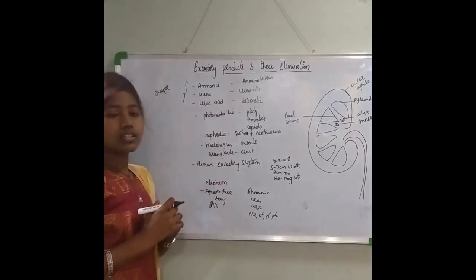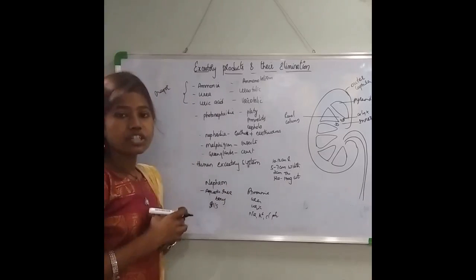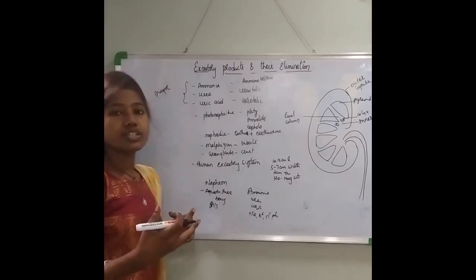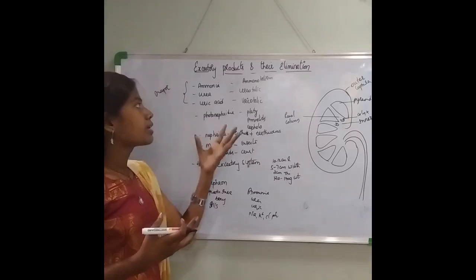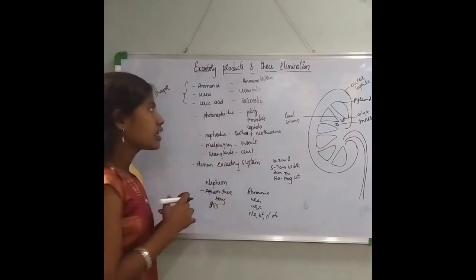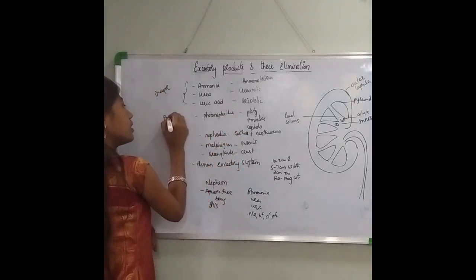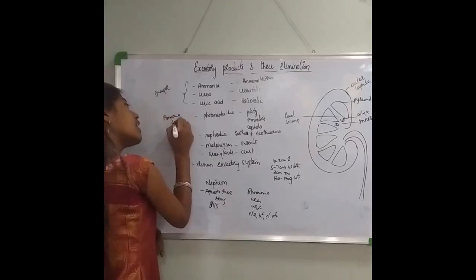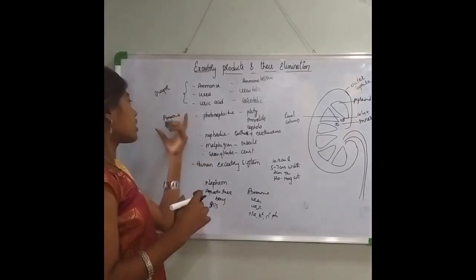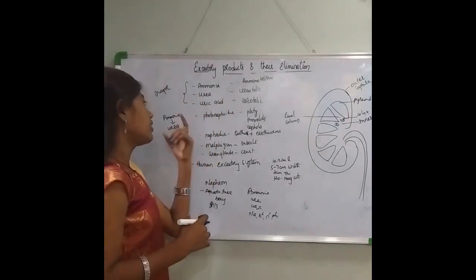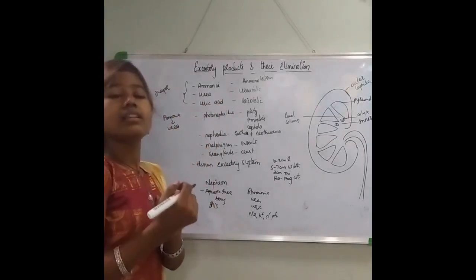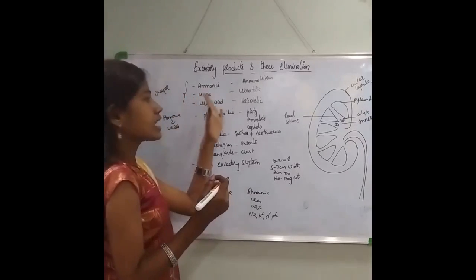Now coming to urea. There is some terrestrial adaptation. They have a few modifications. Few terrestrial animals and marine fishes excrete urea. The ammonia which is there in their body gets converted to urea. This occurs in the liver. From ammonia, urea is formed, and some terrestrial animals and the marine fishes excrete out the urea.